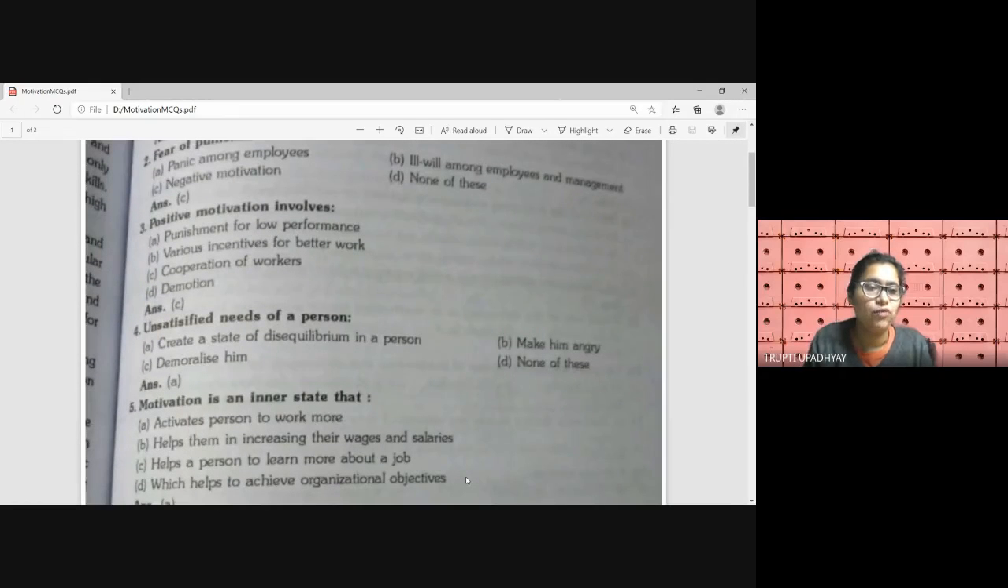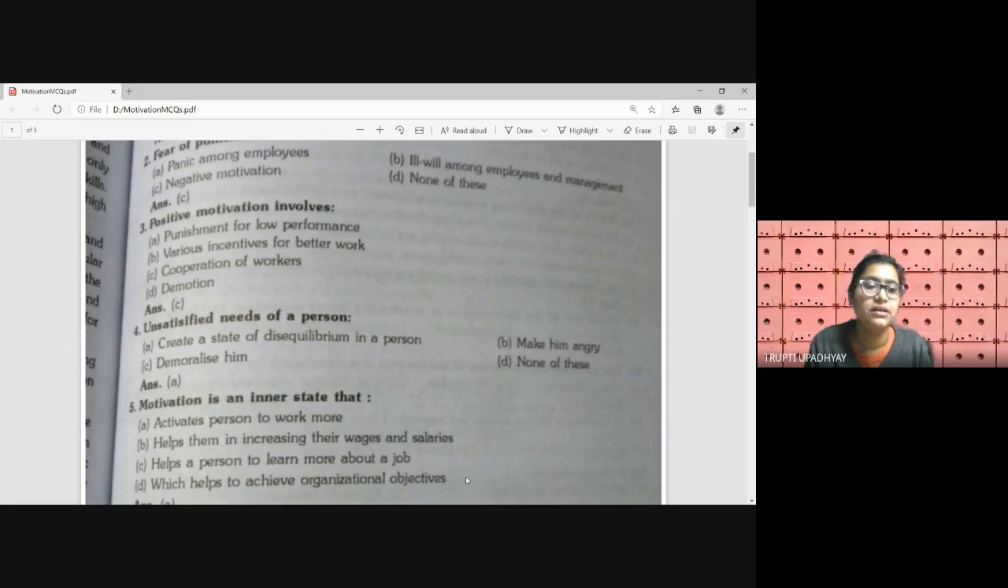Positive motivation involves A. Punishment for low performance, B. Various incentives for better work, C. Cooperation among workers, and D. Demotion. So positive motivation involves the cooperation among the workers. If the workers are positively motivated, then obviously they will cooperate in a much different way. So it is better for the organization to use positive motivation to motivate the workers or employees and encourage cooperation among them. So answer is C. Positive motivation involves cooperation of workers.